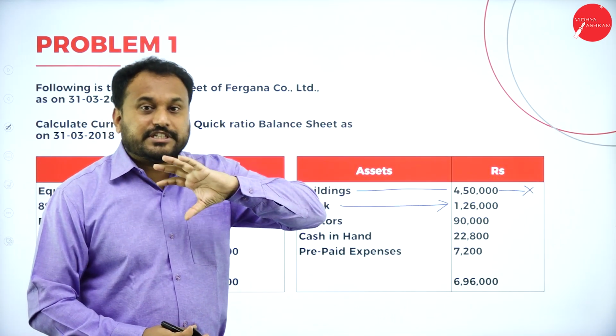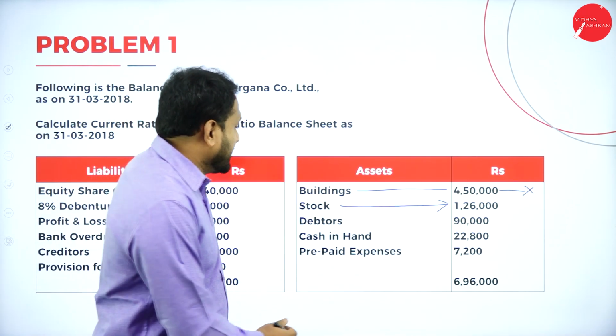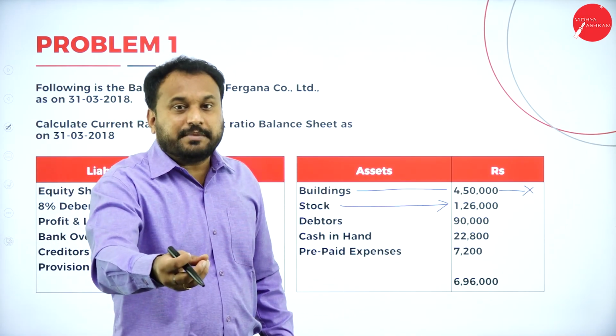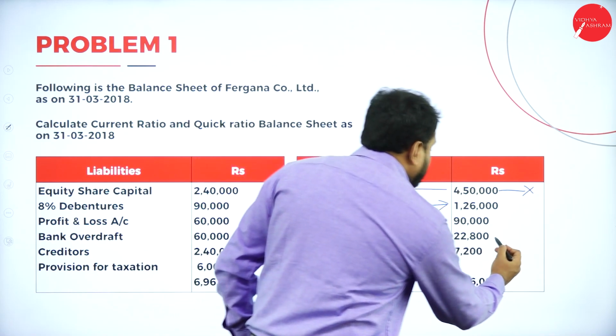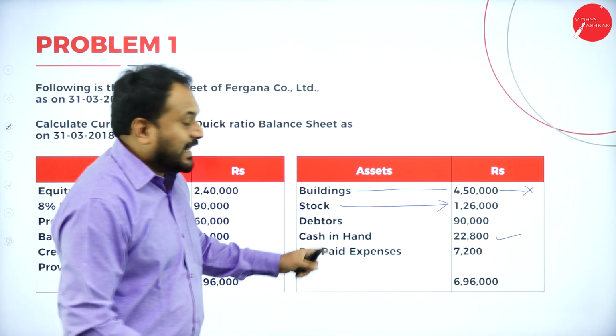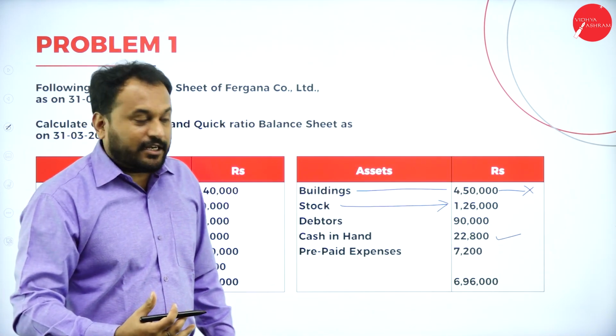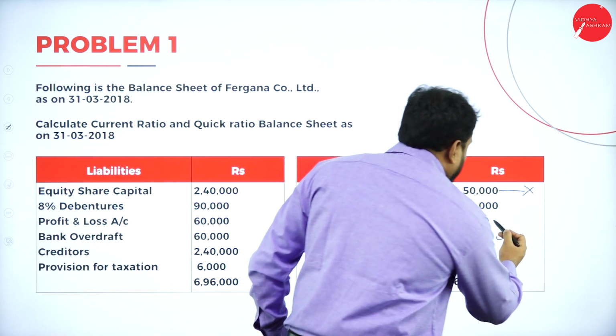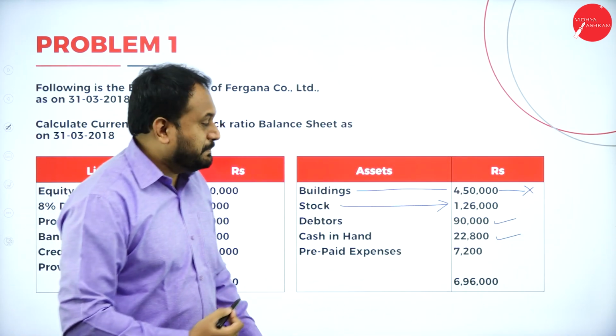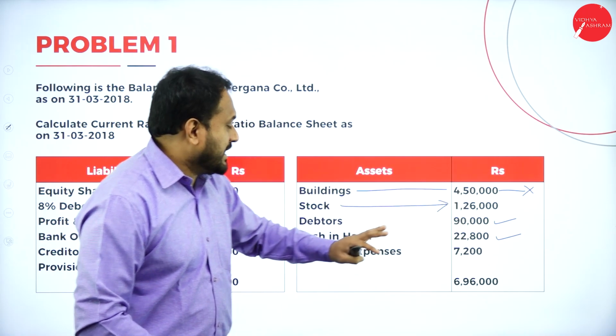Quick asset is whichever you can convert very fast. For example, cash in hand. Very fast, you have the money with you. So this is what a quick asset is. Same way, debtors. The person needs to pay it to you, right? So again, the minute you go to him, he'll give you the money. So here also, this is a quick asset.